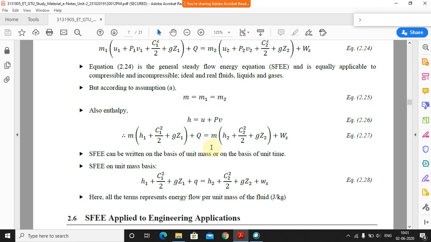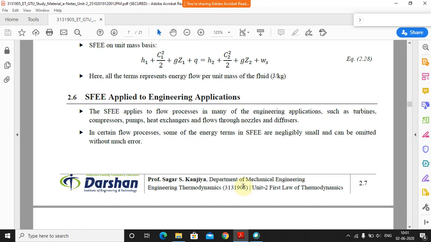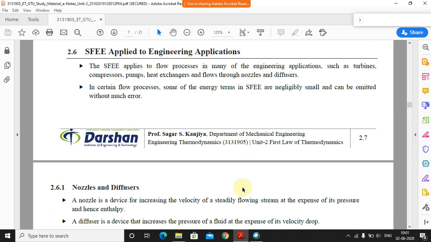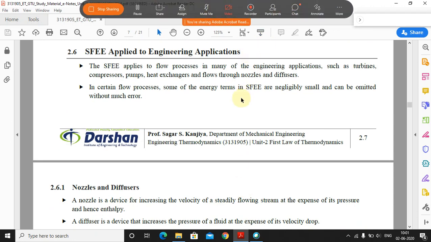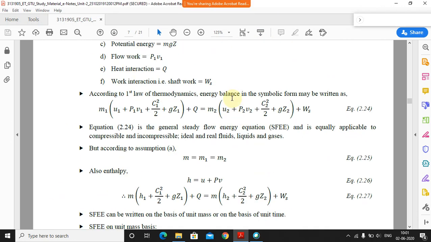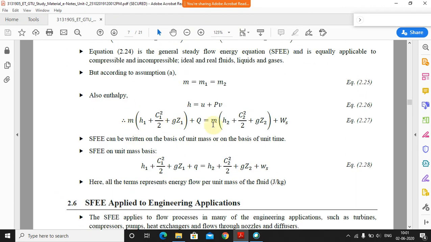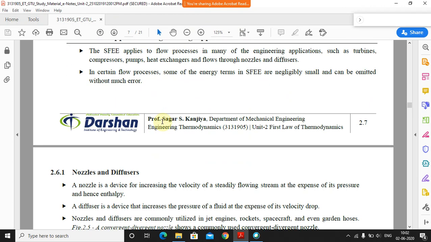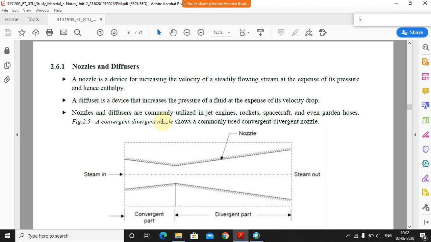Okay, and if we say it is for a unit mass, in that case this m and this m will get cancelled, and the rest of the equation will be like this. Whenever we are considering any engineering applications, at that time you just apply this equation, or any of these equations can also be used. So we have applied this equation to the nozzle.